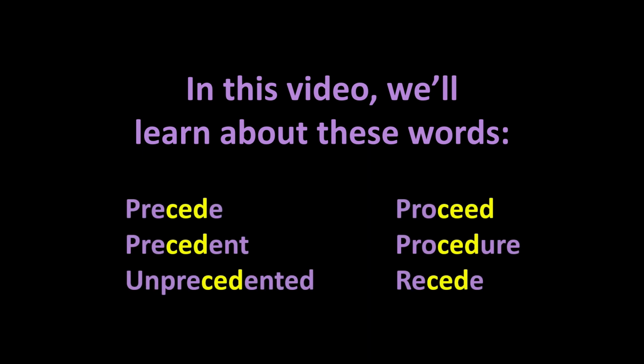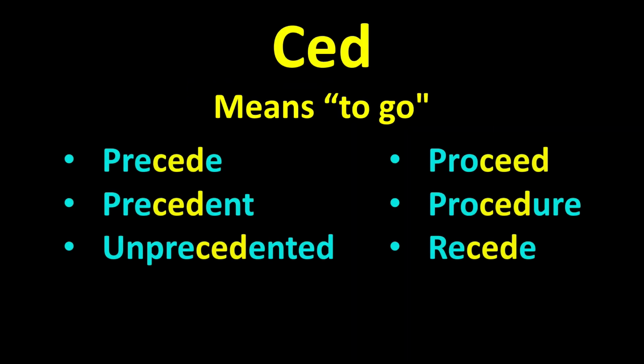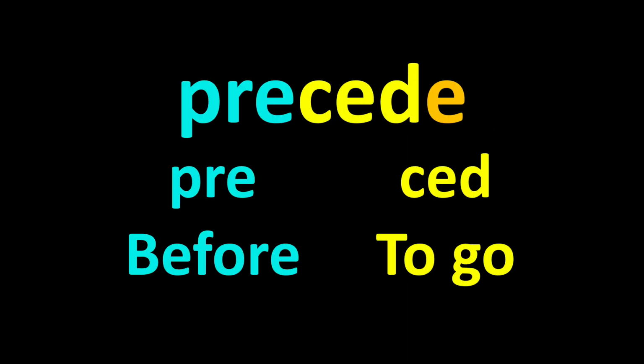In this video, we'll learn the definition of these words. We'll do that by focusing on the meaning of the word parts, which make up each word. The word part ceed means to go. The word precede is made of two word parts. The first is pre, which means before. Together, these word parts mean to go before. This means that something happened before something else.